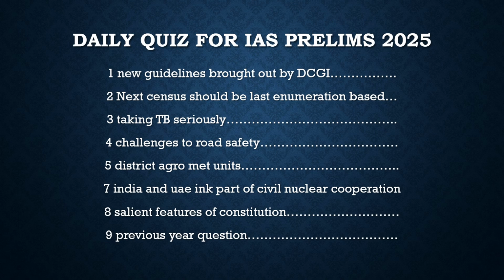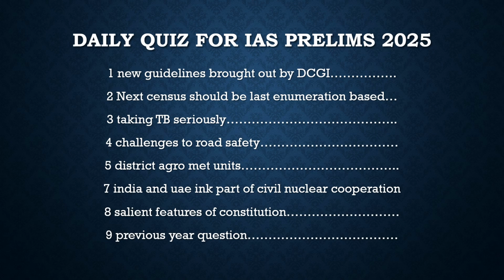It will club all those things together and keep updating the census data every year, so that the policies we make would be more accurate for the people. So according to the author, the government should go for the dynamic census very quickly. The next census, as the government has promised, should be the last census based on enumeration. With respect to this, we will solve some questions in the quiz session.